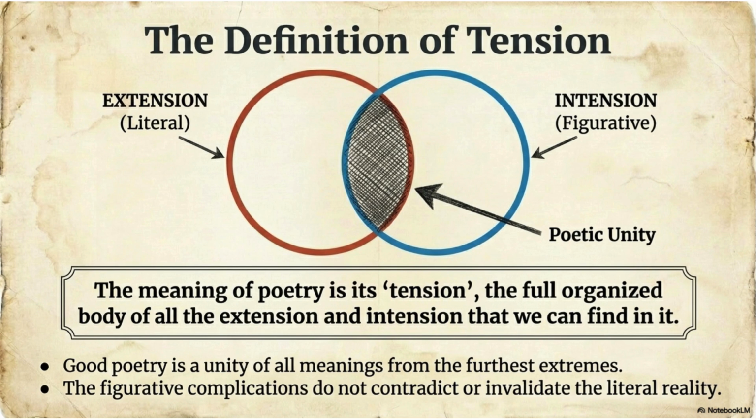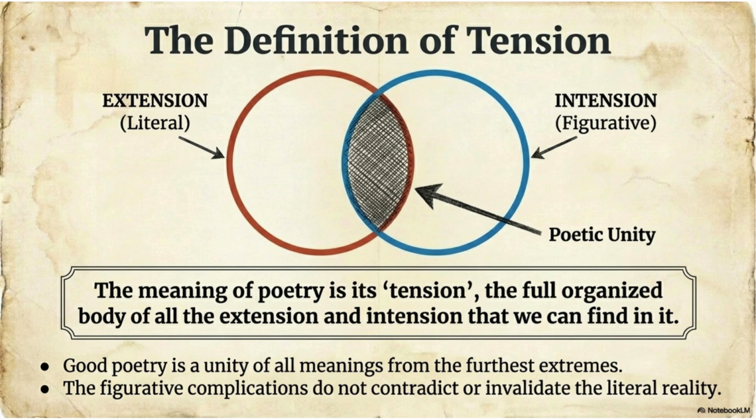This coexistence creates tension. Why Tate loves unity? For Tate, the highest achievement of poetry is unity. A poem may contain many meanings, many emotions, many symbols, many ideas, yet it must feel like one complete experience. Think about an orchestra. There may be violins, drums, flutes, trumpets, different sounds, different tones, different rhythms, yet together they create one piece of music. Poetry works in the same way. Tension is the principle that unifies all parts.